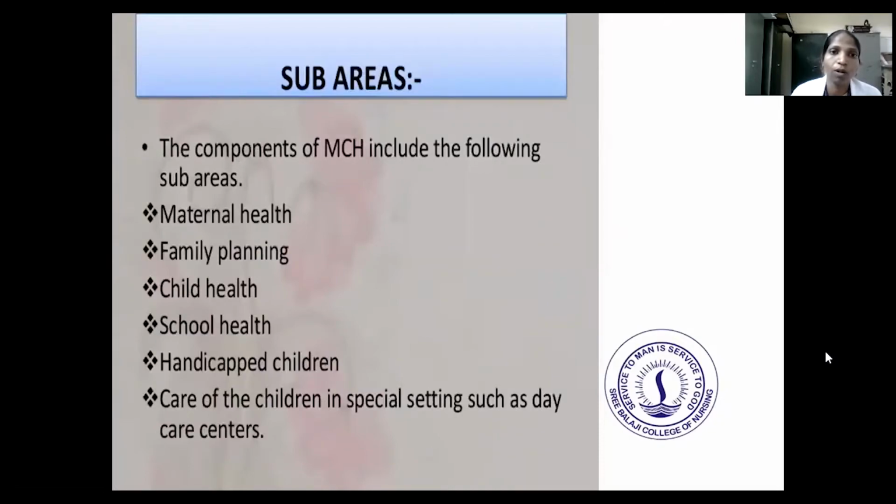Next, we'll move on to the sub areas. What are the sub areas? The components of MCH include various sub areas like maternal health, family planning, child health, school health, and handicapped children, and care of children in special settings such as daycare centers. So these are the sub areas into which MCH care can be divided.